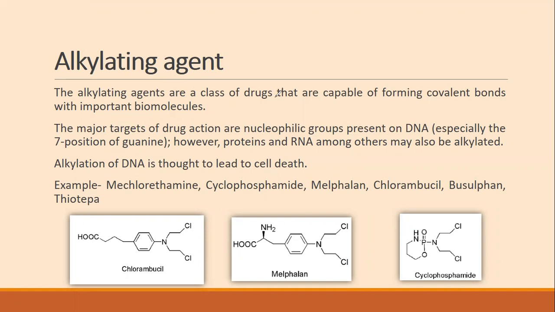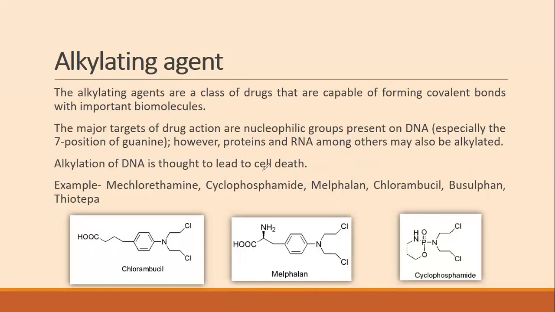Especially the seventh position of guanine is specifically targeted by alkylating agents. However, protein as well as RNA may also be alkylated by these compounds. The alkylation of DNA is thought to lead to cell death, meaning the cancer cell is going to die.